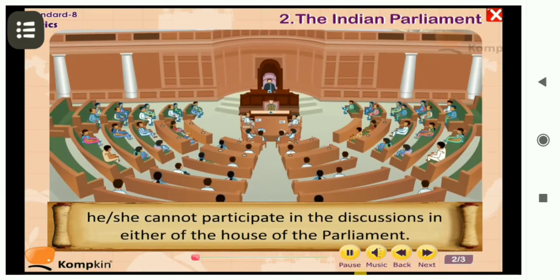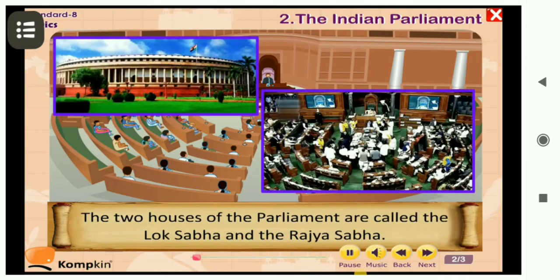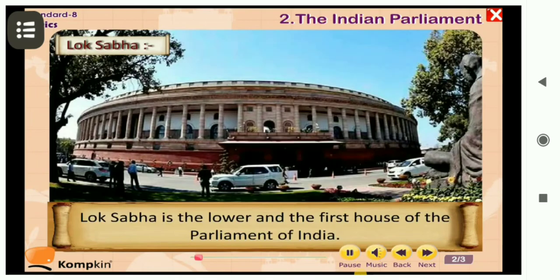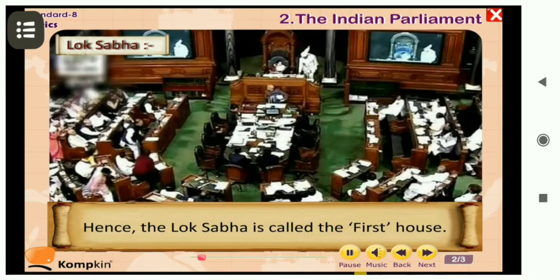Still, he or she cannot participate in the houses of parliament, that is, cannot take part in any discussion in the houses of parliament. The two houses of parliament are called Lok Sabha and the Rajya Sabha. Let's learn about the Lok Sabha. Lok Sabha is the lower and the first house of the Parliament of India. Lok Sabha is the House of Representatives. Why representative? Because we the people elect them. Hence, the Lok Sabha is called the first house.